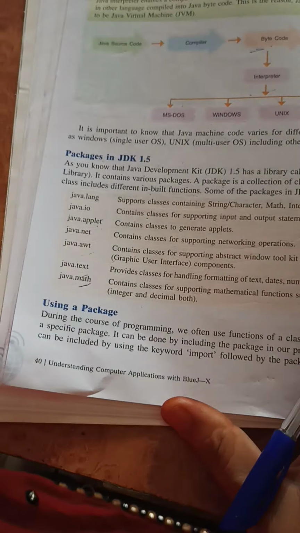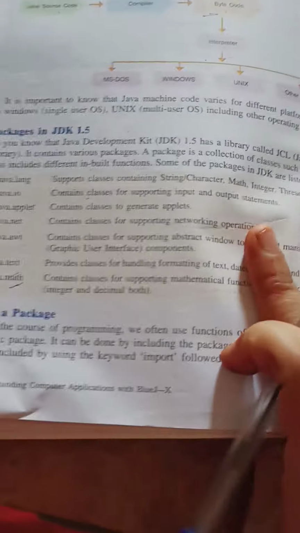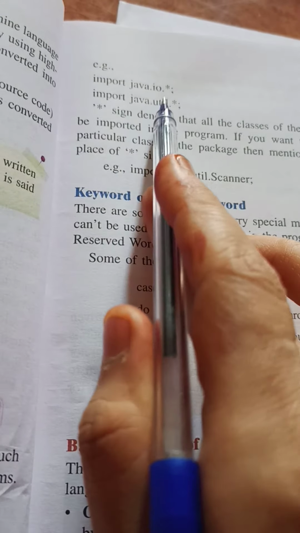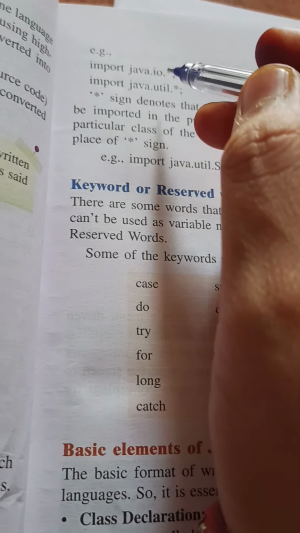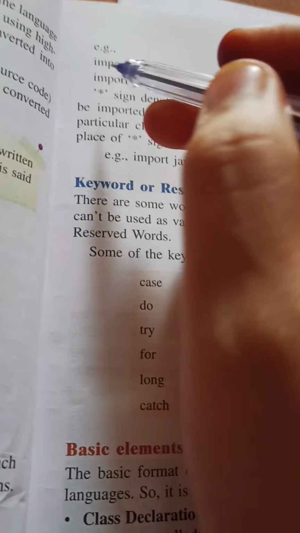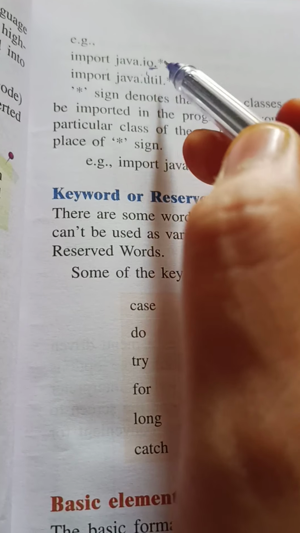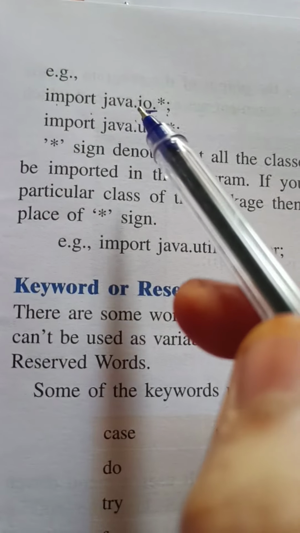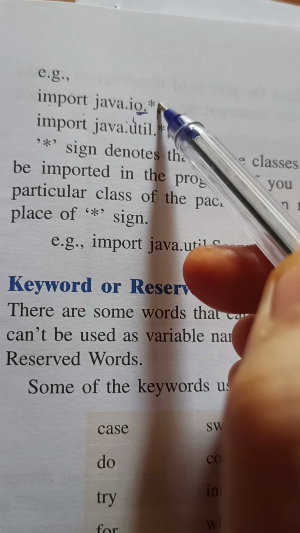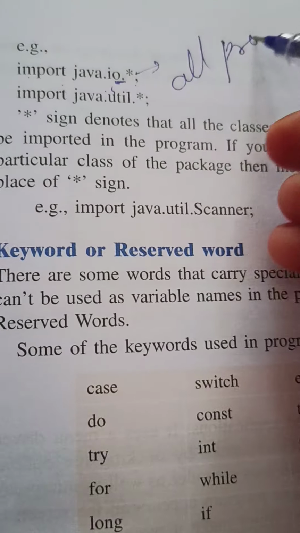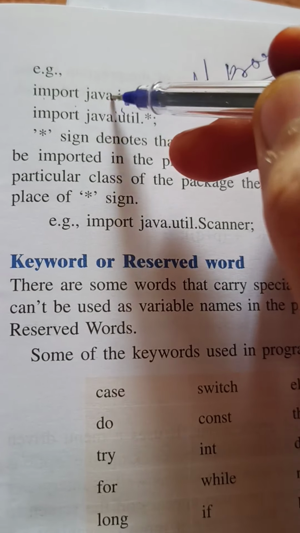Okay, so now how to use a package? To use a package, the syntax is you write import and then the package name. For example, if I want to use the IO package, I have to write import java.io.*. What is the meaning of this dot asterisk? It includes all the programs in IO.